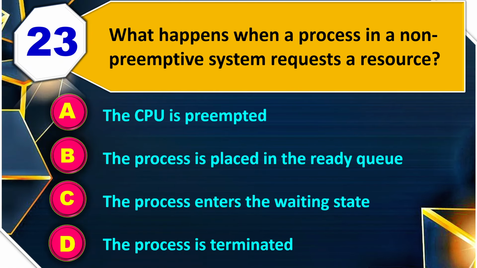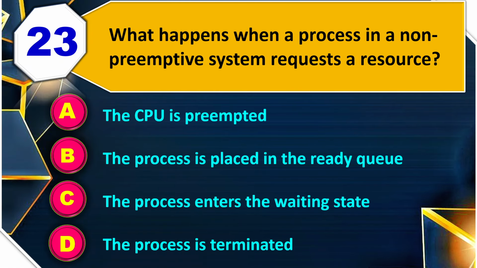26. Which of the following statements about priority scheduling is false? Lower priority processes may suffer from starvation. Aging can be used to prevent starvation. It is always preemptive. Processes with the same priority are scheduled in FCFS order. So the right answer is it is always preemptive.